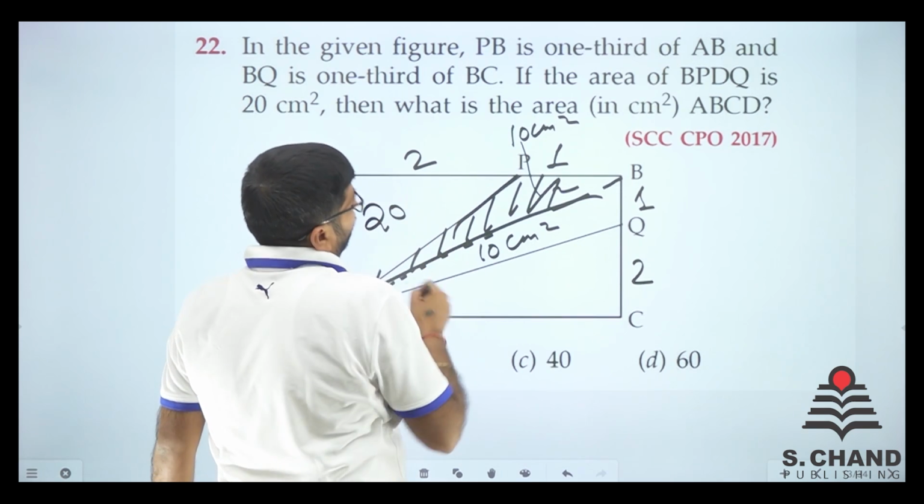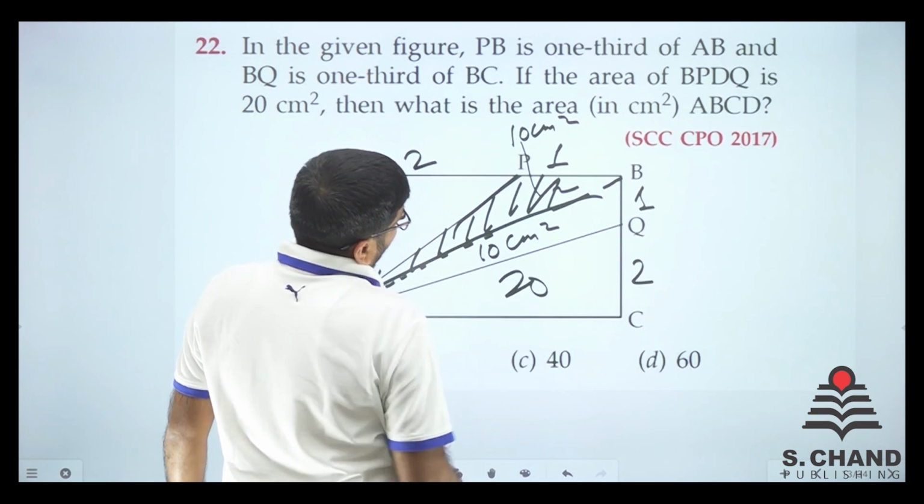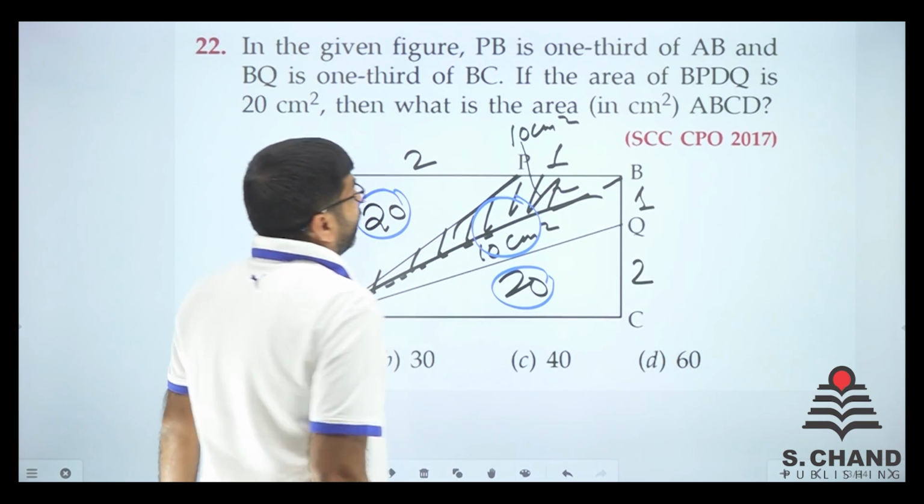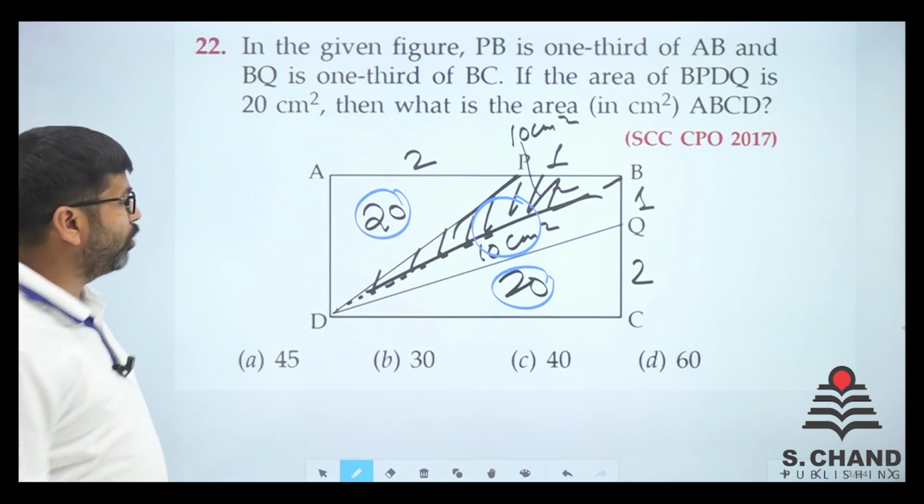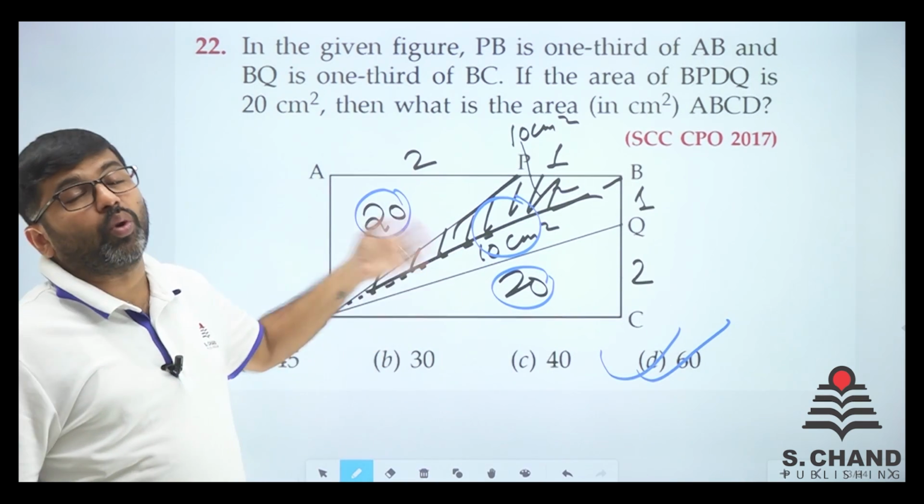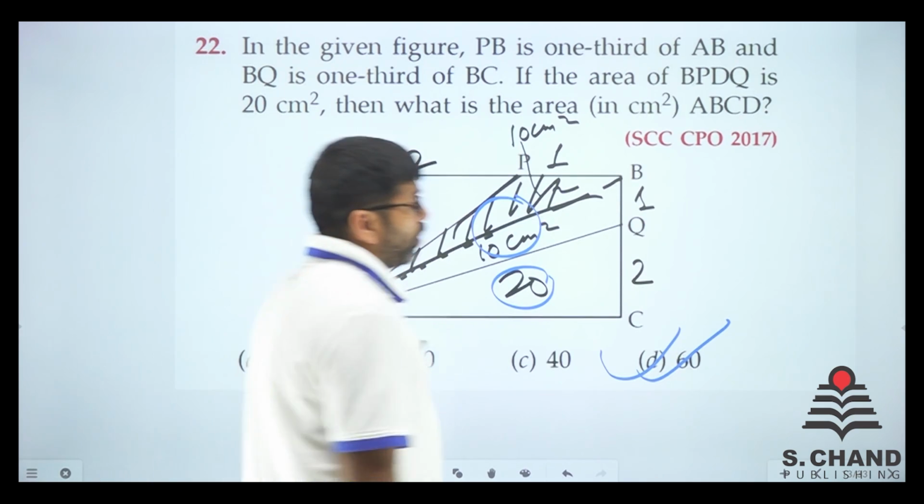So, this is 20 and at the same time it is 20. So, finally, we have got 20, 20 and 20. We have got 60 centimeter square. Is there any option? Yes, it is 60 centimeter square. So, I guess that this was also a bit easy. So, let's move on to the next question.